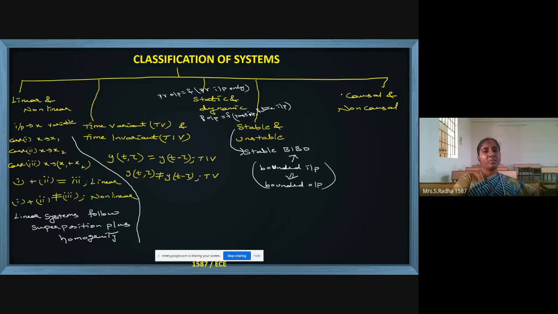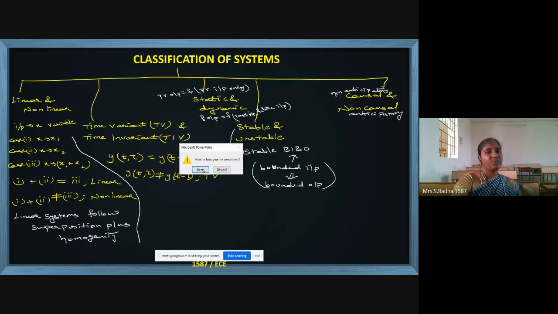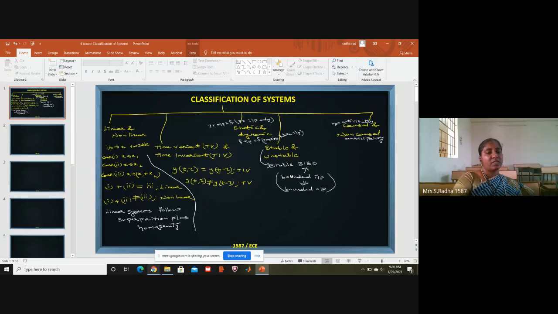Causal means non-anticipatory, which doesn't depend on future. And non-causal means anticipatory. Anticipatory means it will be bothered about future. Anticipatory bail, it will be bothered on the future. This is about the classification of systems.